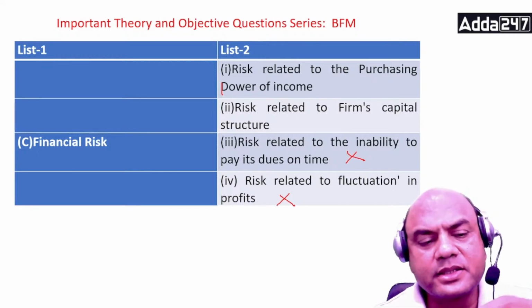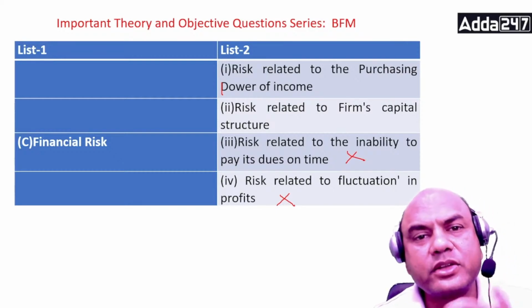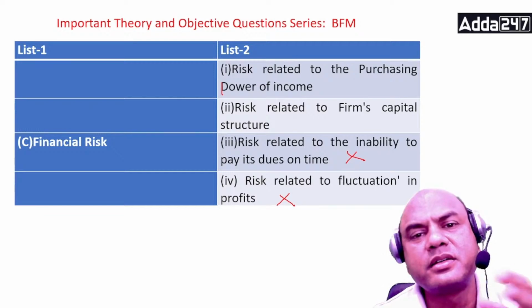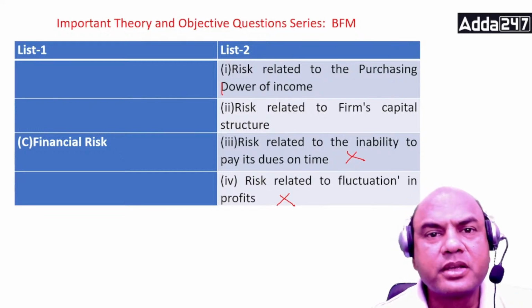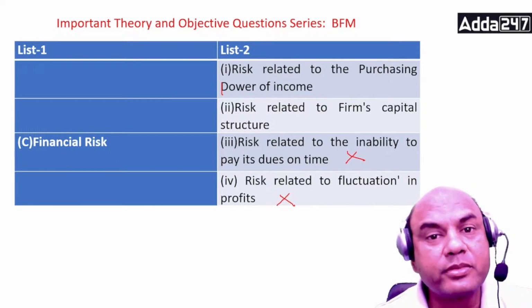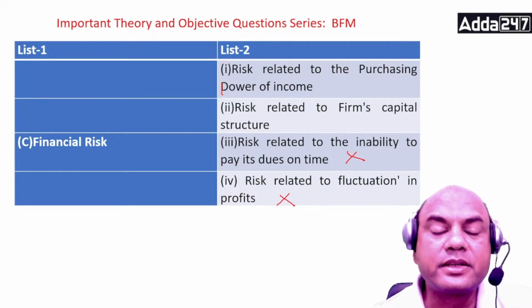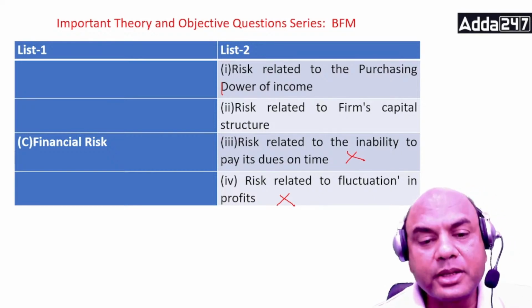Okay, what is financial risk in your life? Forget the company. Suppose I tell you to invest in shares, what will you say? Sir, there is a problem, whether the shares will go up or down, I may lose my money. So financial risk is related to losing money, isn't it?